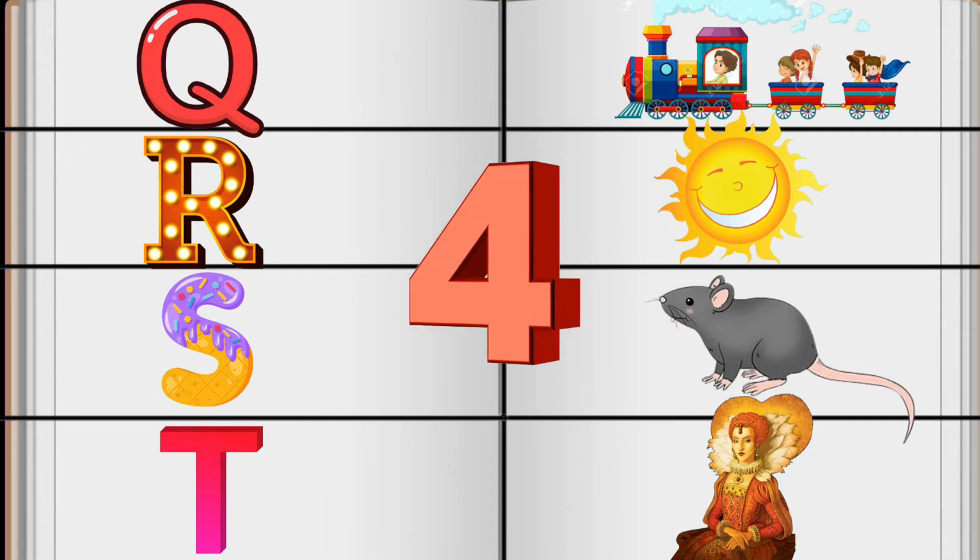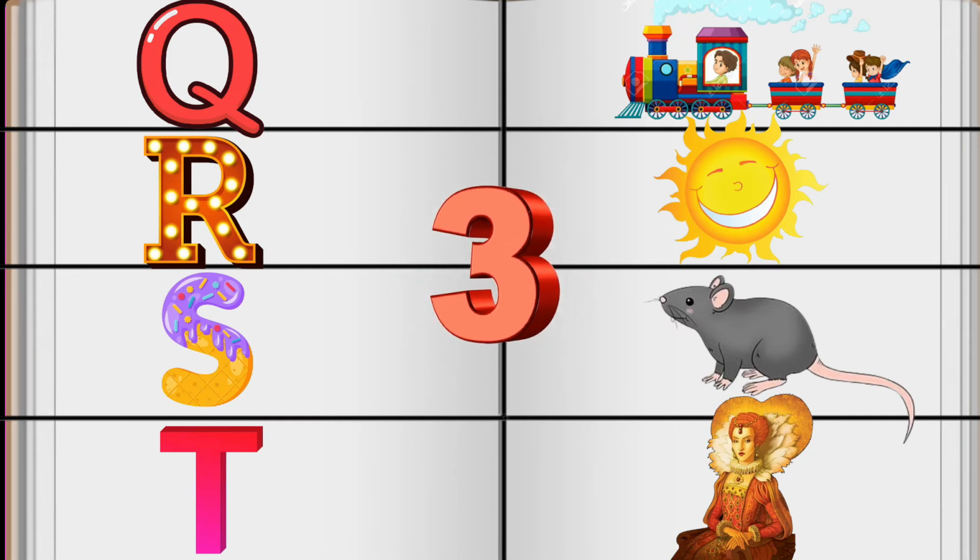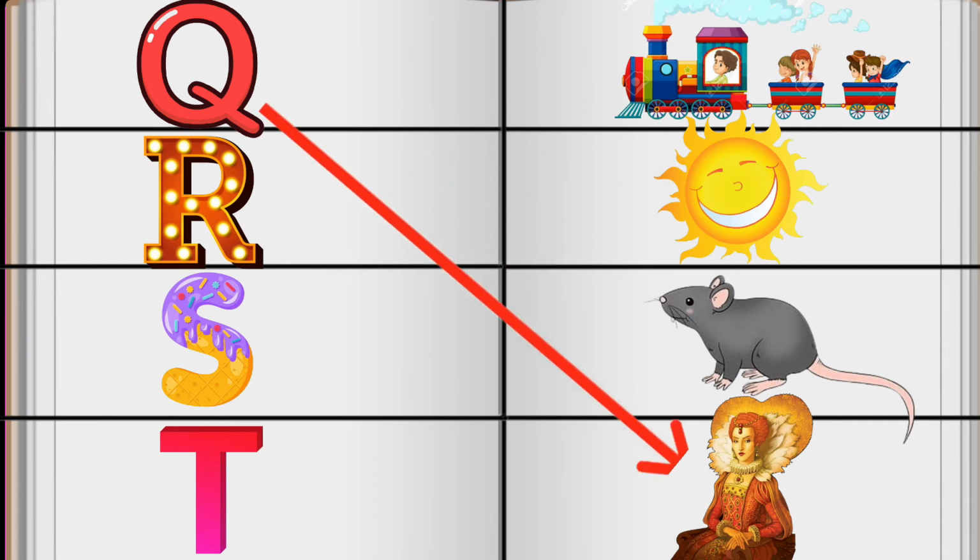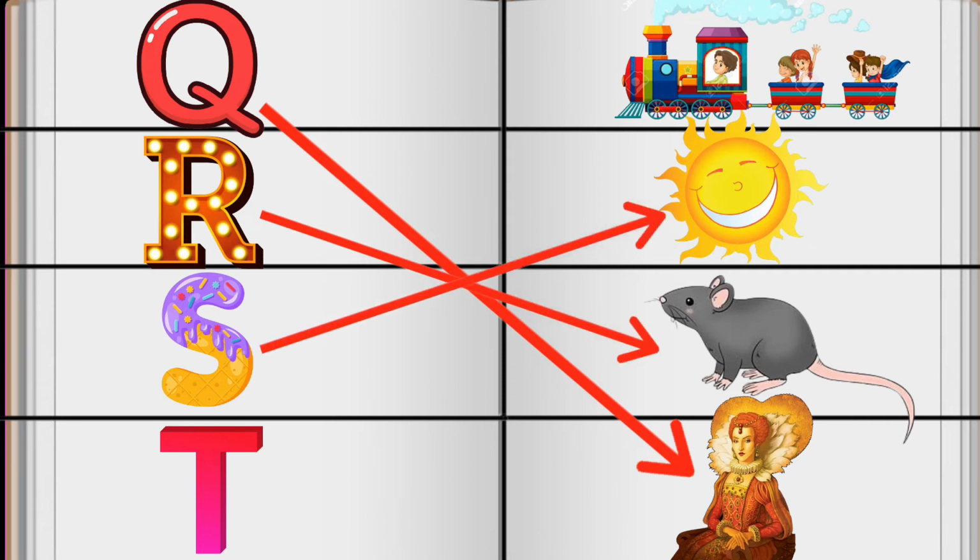5, 4, 3, 2, 1. Q is for queen. R is for rat. S is for sun. T is for train.